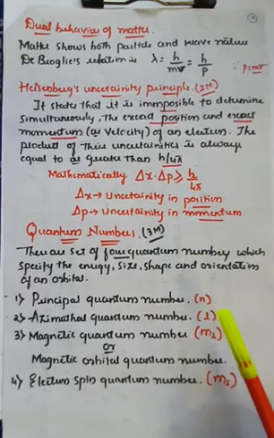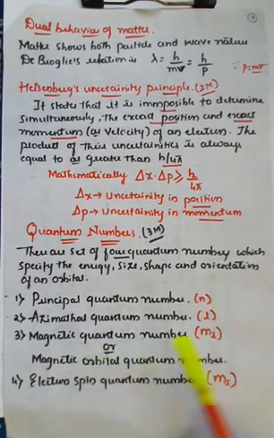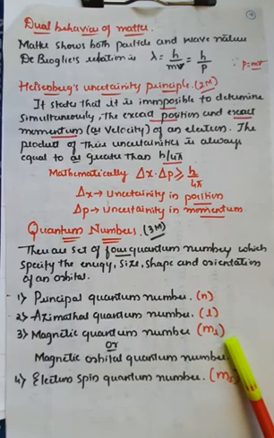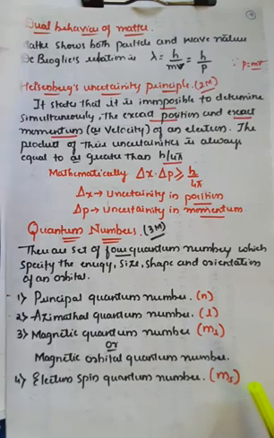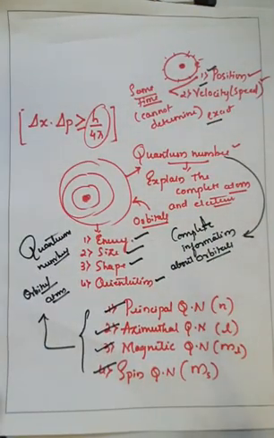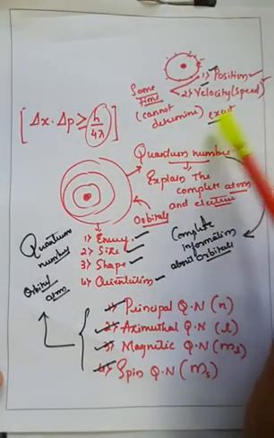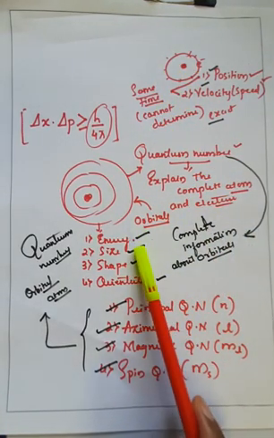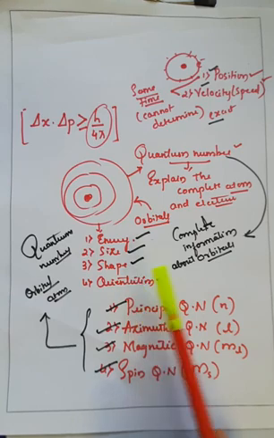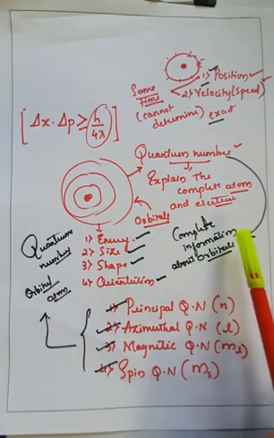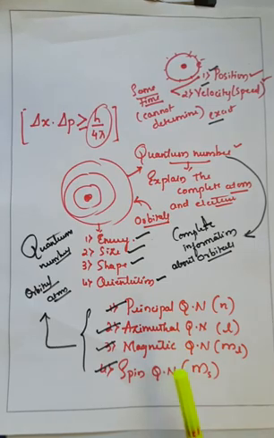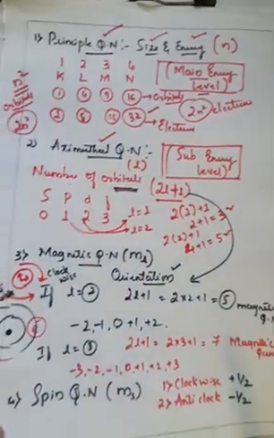The principal quantum number is represented by small n, the azimuthal quantum number is represented by small l, and the magnetic quantum number is represented by m subscript l. Along with that, the electron spin quantum number is given by m subscript s. And we have seen some rough work here about the explanation of the quantum numbers, which explains the energy, shape, size as well as orientation, which means complete information regarding the quantum numbers. These four are principal, azimuthal, magnetic and spin, and we have seen their explanation also.